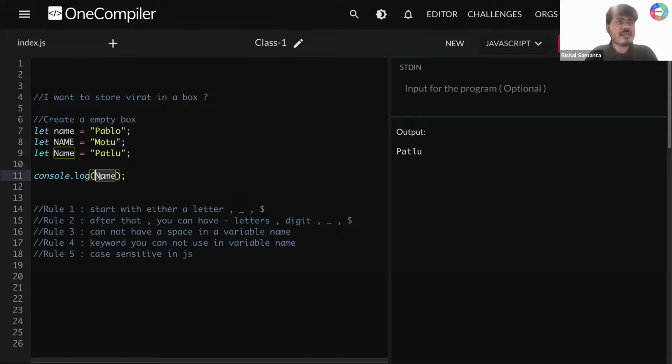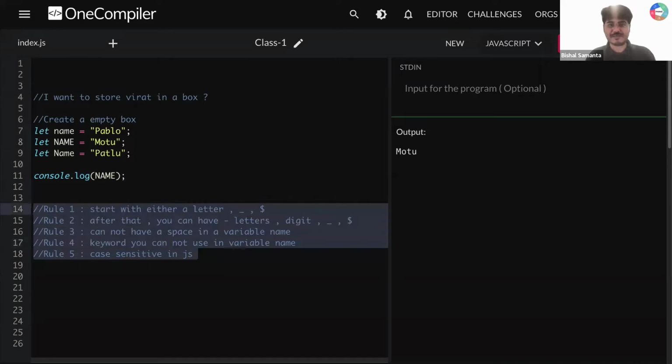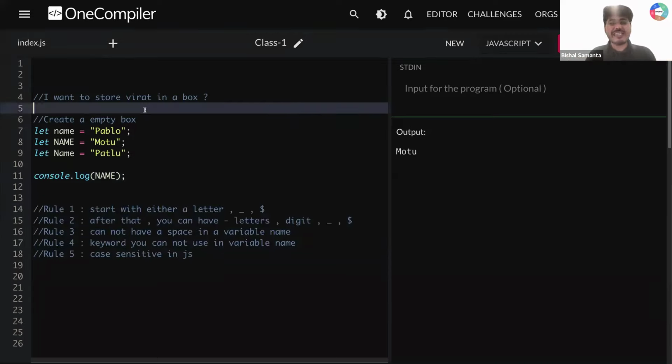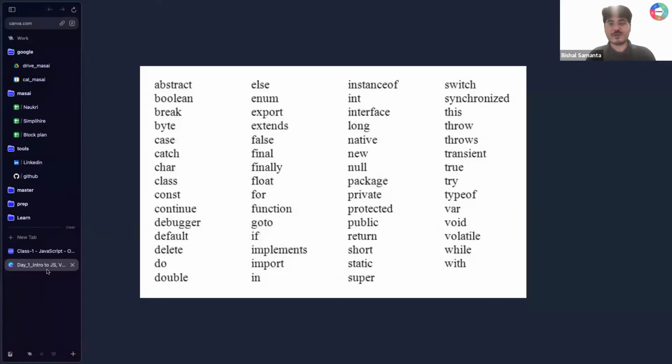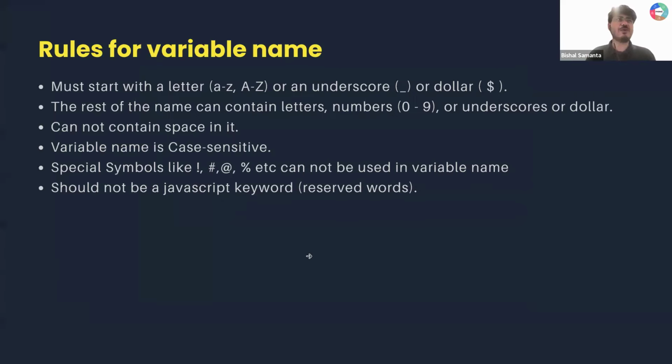So now let's say I'm printing name like that. Now if I print like that, I'm supposed to get this Motu, right? Because it is exactly matching, all of these are in capital. So variables are case sensitive in JavaScript. Can you quickly confirm, guys? Everyone so far clear? Okay. Now let's revise all of this in one go. Are you ready? Cool.